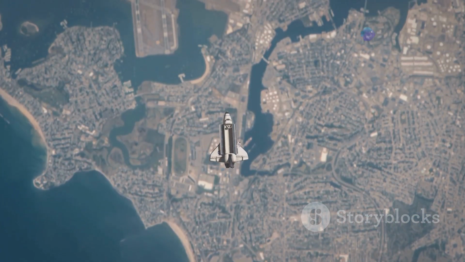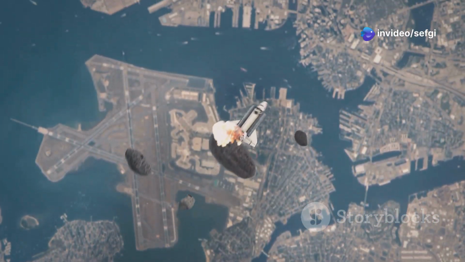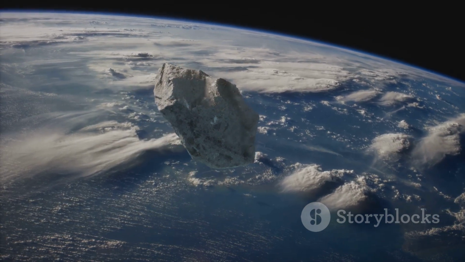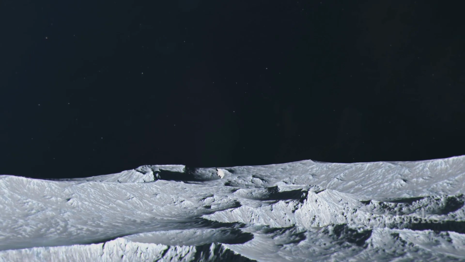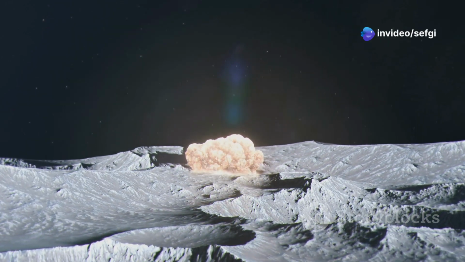One of the most dramatic examples of this process is thought to have occurred right here in our own solar system. Scientists believe that a Mars-sized object, which we call Theia, collided with the early Earth. This cataclysmic event ejected a tremendous amount of debris into space, some of which eventually coalesced to form our moon.